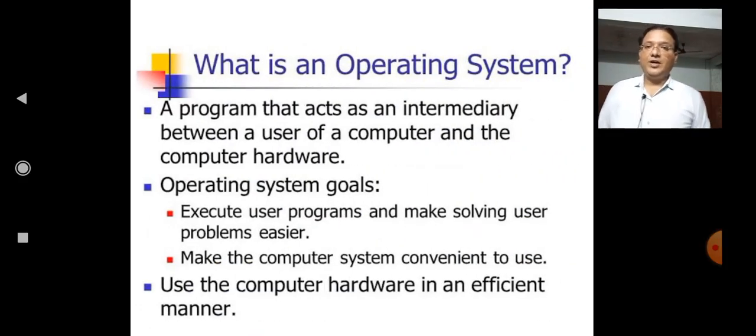So firstly we are going to discuss what is an operating system. An operating system is a system software, a program that acts as an intermediary between a user of a computer and the computer hardware. What are the goals of the operating system? To execute user programs and make solving user problems easier, to make the computer system convenient to use, and to use the computer hardware in an efficient manner.